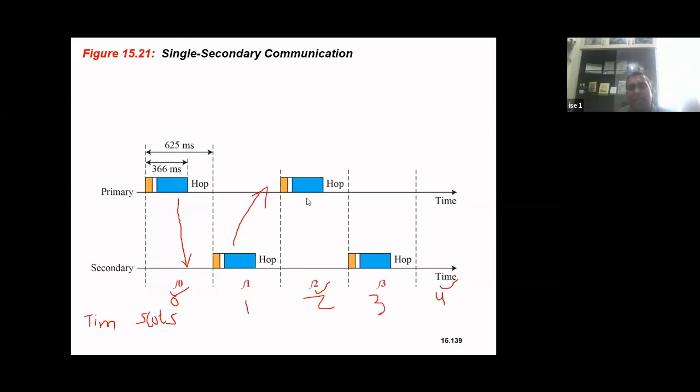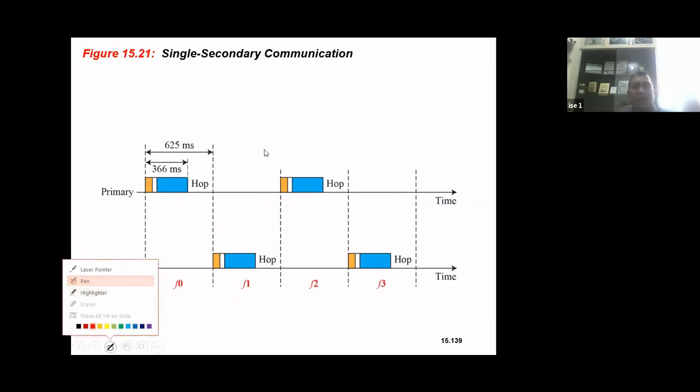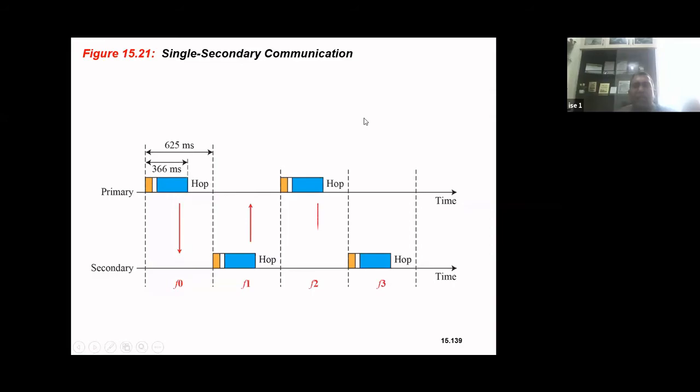Primary again sends data in even slot. See, in slot number 2 it sends data to the secondary, and secondary sends in odd slot number 3 to primary. And this goes on like this. So as I have shown already, it's showing the same thing.